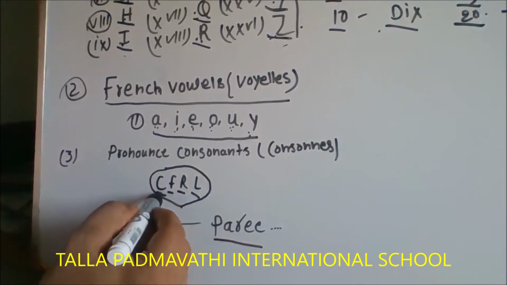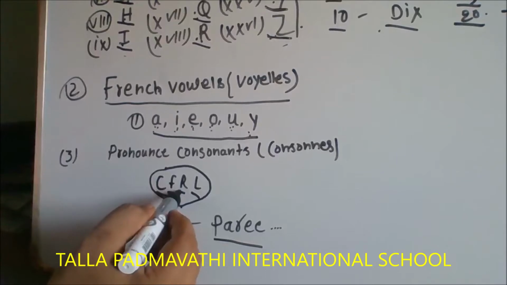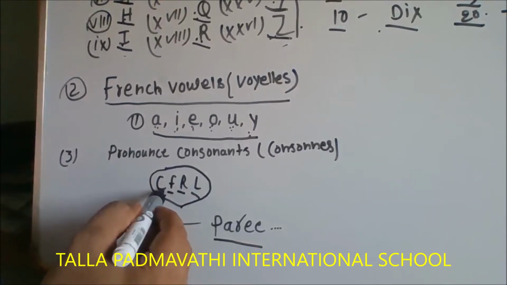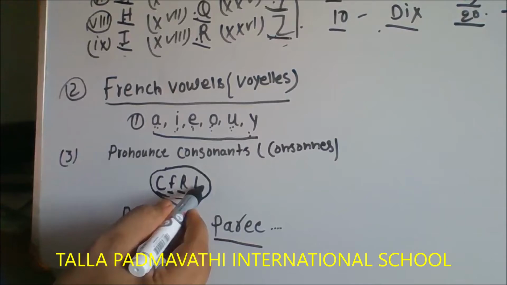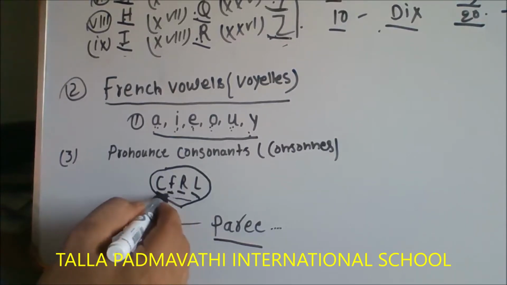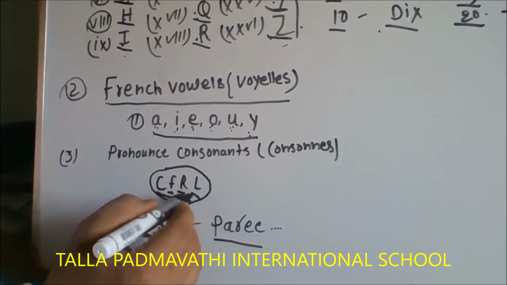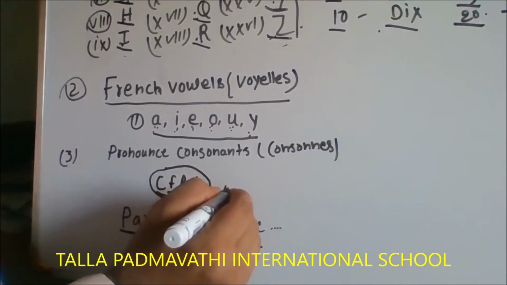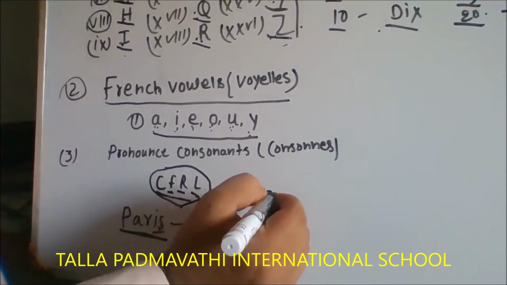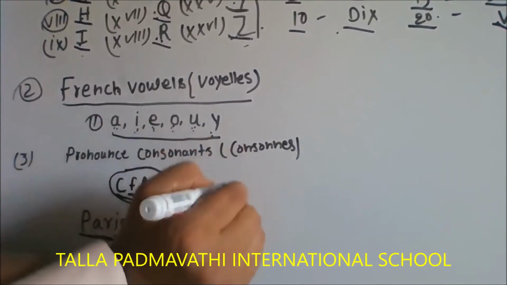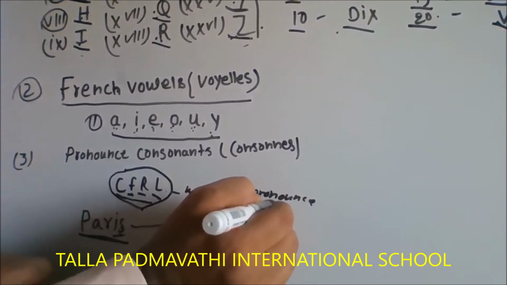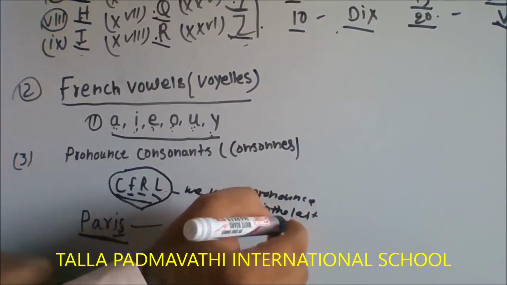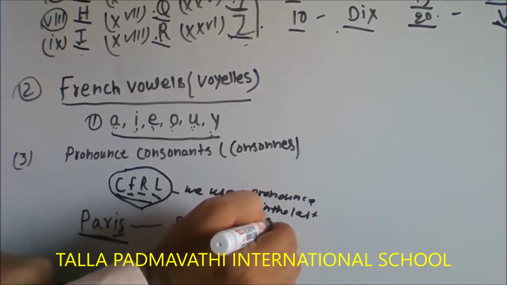So these are the letters: C, F, R, L. So in French, C, F, R, L. These are the consonants which we pronounce at the end.